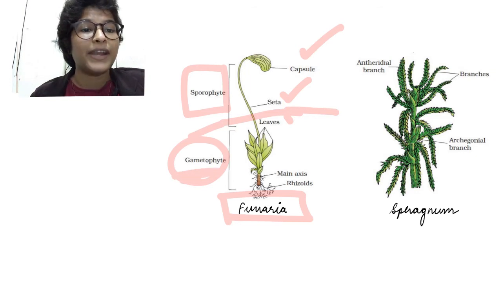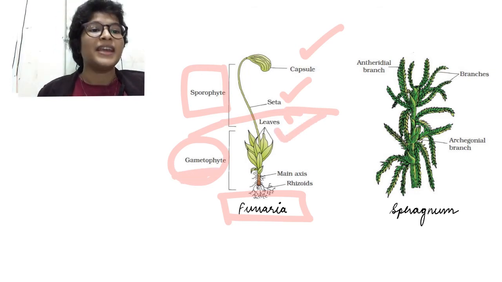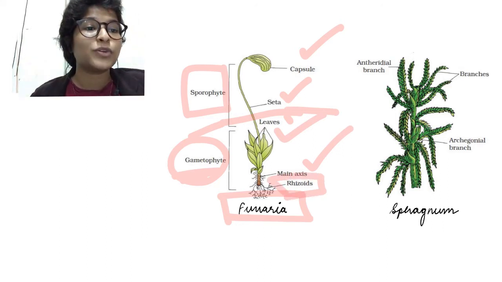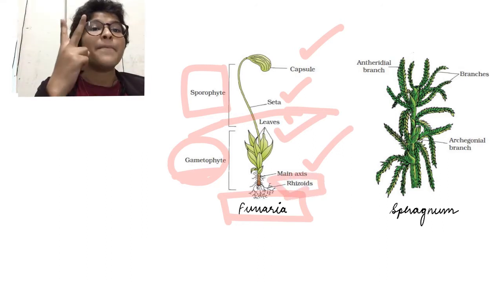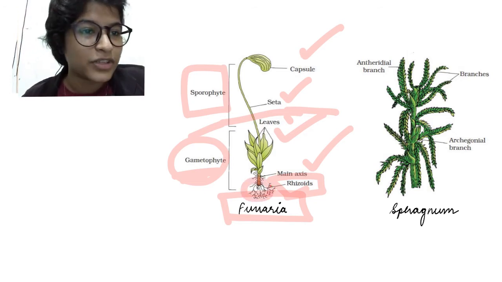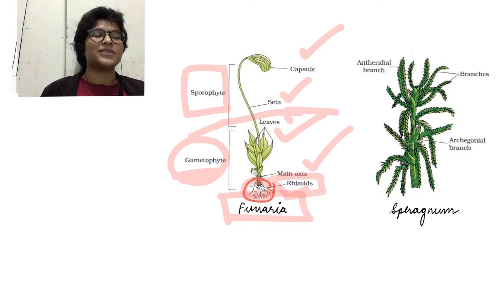So the gametophyte has leaf-like structures, it has a main axis which is a stem-like structure, and finally rhizoids which are multicellular and branched. You can see them here, right? These rhizoid structures are multicellular and branched.